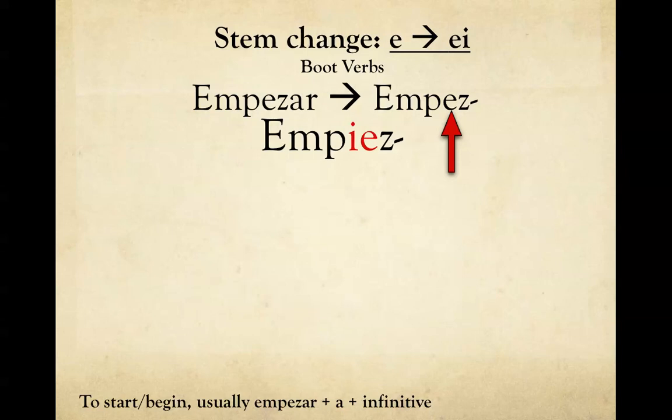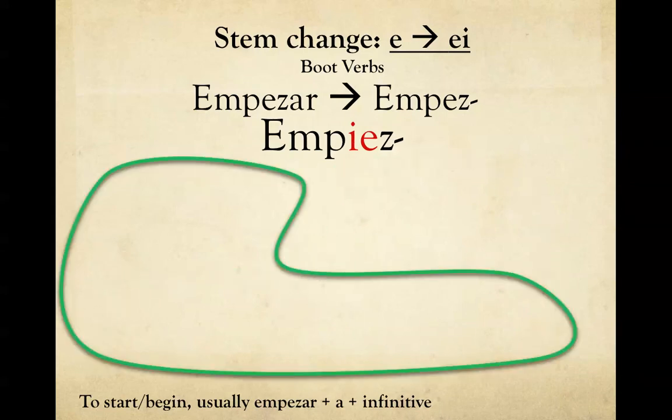So we can go ahead and conjugate. Before we go through, I really want you to take a second and conjugate this verb on your worksheet without looking at the screen and without looking at the video. So if you need to, pause it, fill it out, and then start again. So let's take a look.